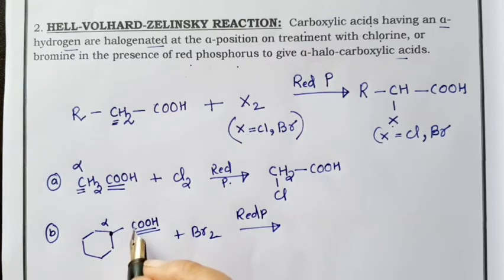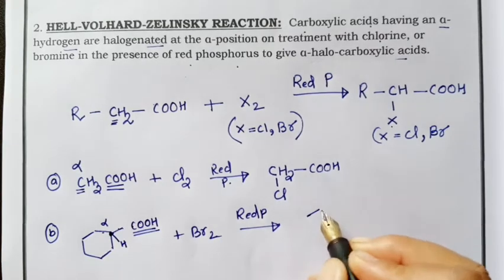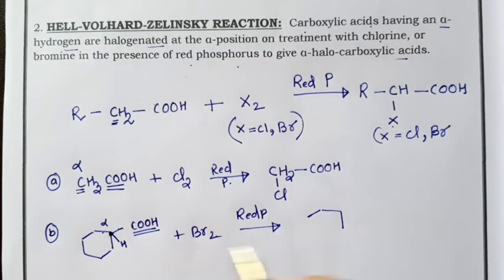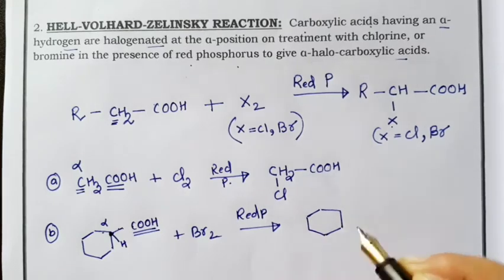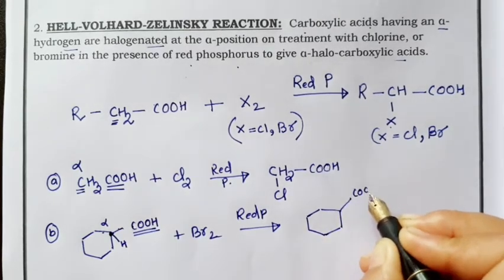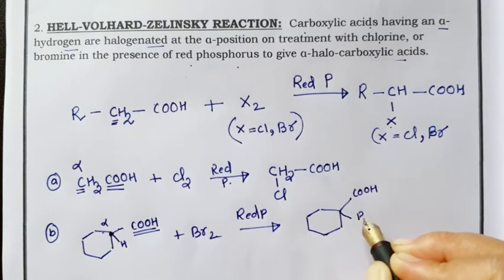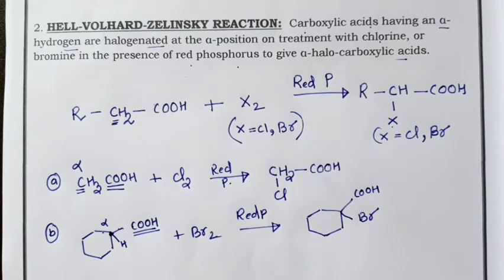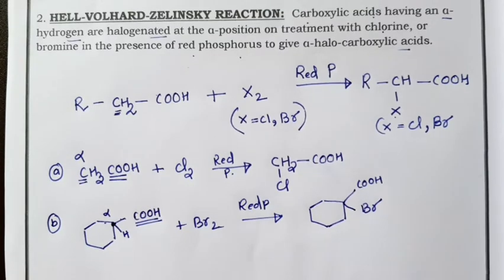Now look, the valency of this carbon is taken by 1, 2, 3, and one more hydrogen is present here. So one hydrogen is there, and this hydrogen will get replaced by halogen, so you will get COOH and Br here. So this is the product of your reaction when you do the Hell-Volhard-Zelinsky reaction.